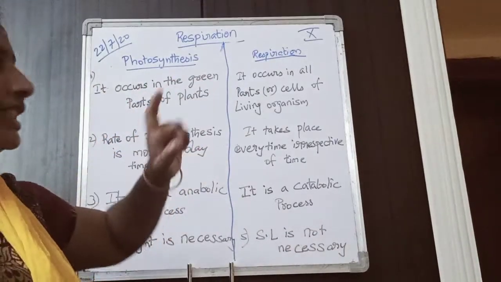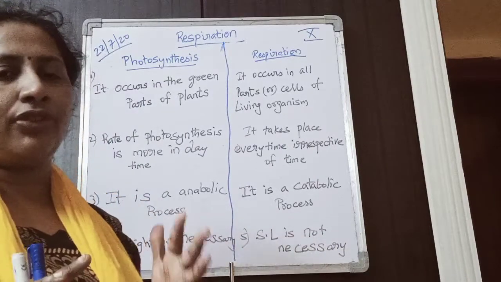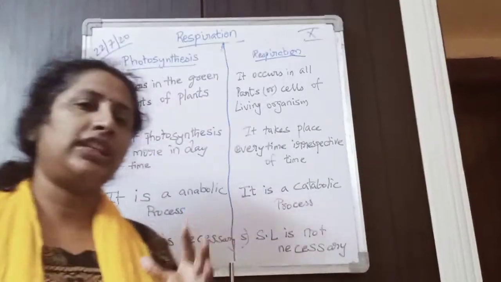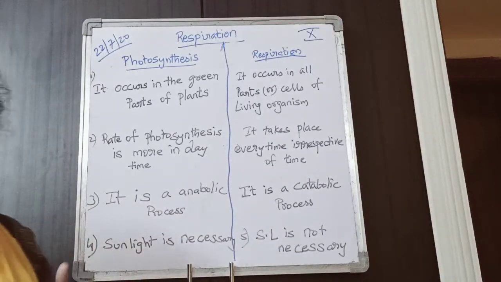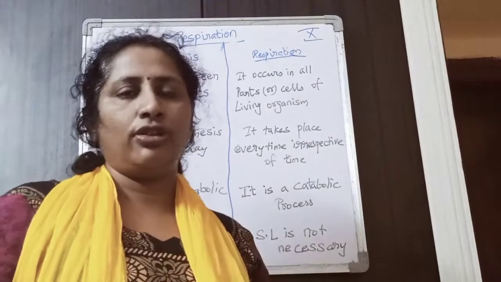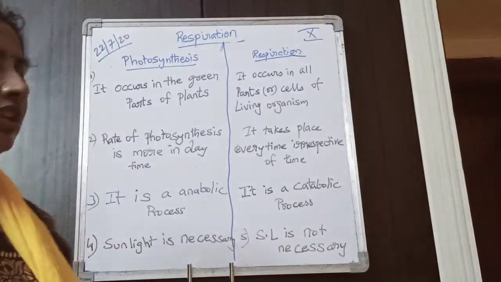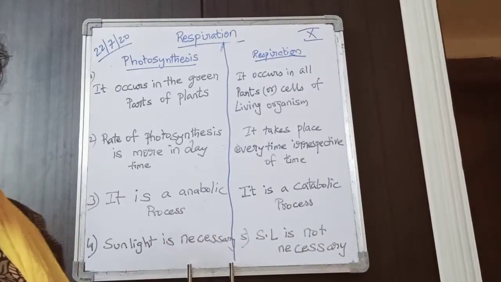Photosynthesis occurs in the green parts of the plant. Wherever chlorophyll is present, there only the photosynthesis will occur. It will not occur in any other parts. Wherever the chlorophyll is absent, it will not occur.